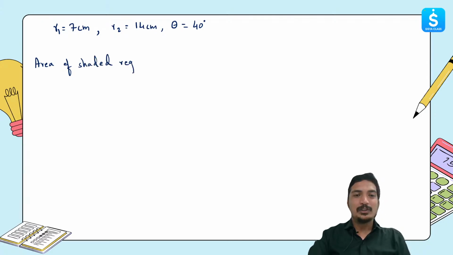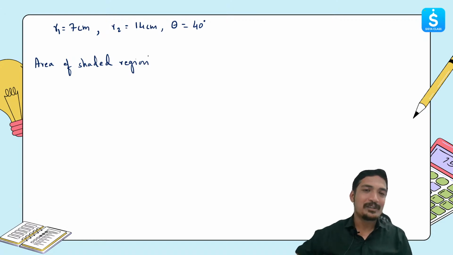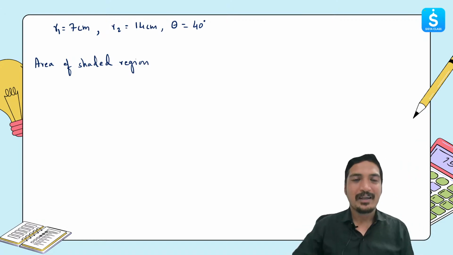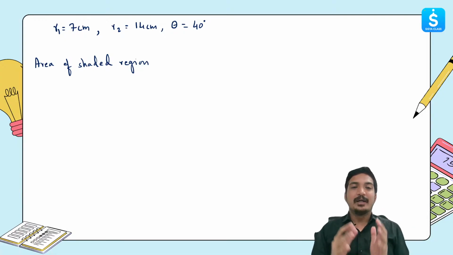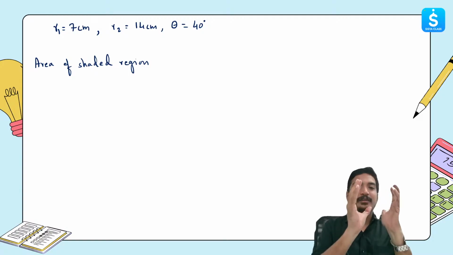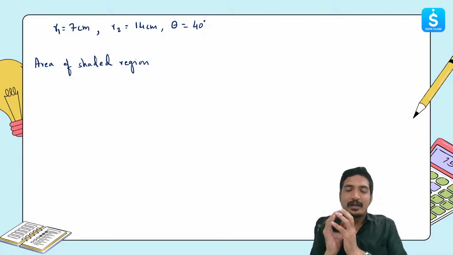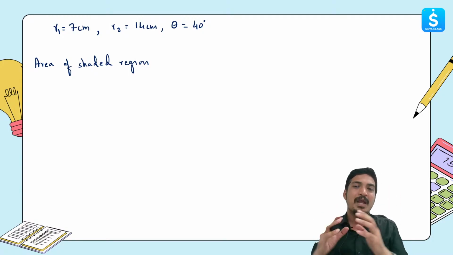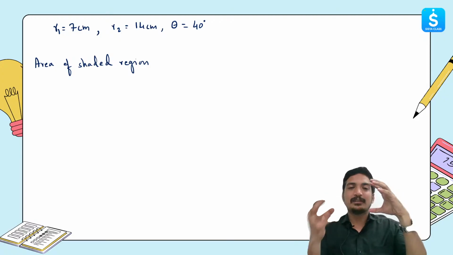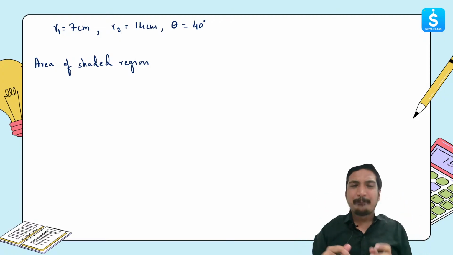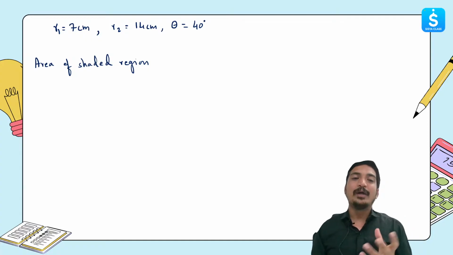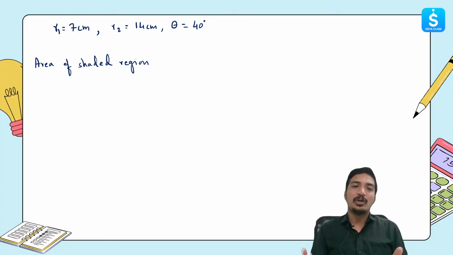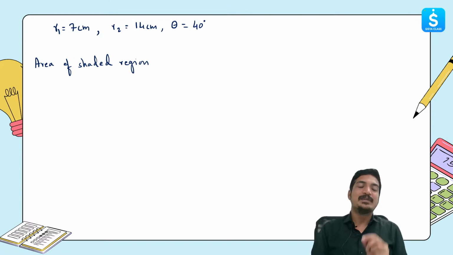Now I'll show you one shortcut, and this is exactly what we are here for, to see how we can score good in a very small amount of time. There is one approach that I have already mentioned, that you're supposed to find out the area of the bigger sector, find out the area of the smaller sector, and subtract the smaller sector from the bigger one. But this will take a lot of time because you'll multiply the value of pi again and again. Why don't we directly create an equation out of it and then solve the equation only once? This will save a lot of time.